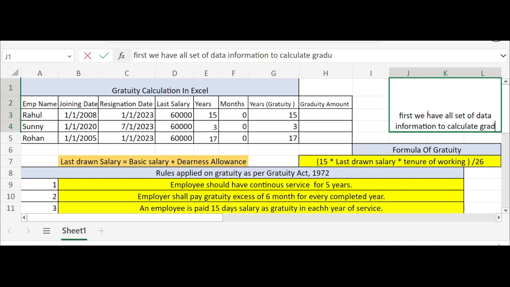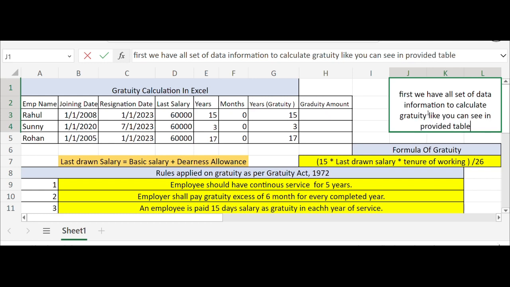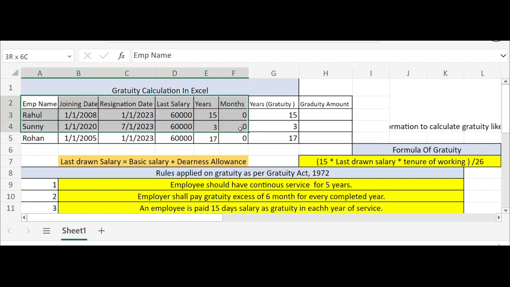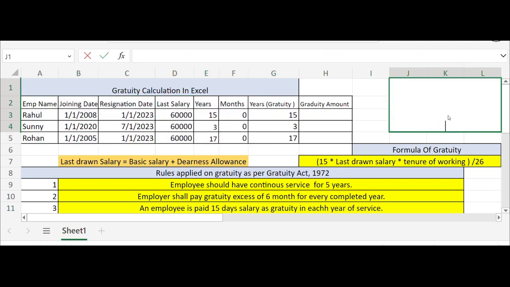amount, and if they have not given us the gratuity amount, we can ask them to give it as per the law. There are certain laws which encourage people to work for a long term, and if someone has worked for more than 5 years, the company or the employer should give them the long service award, which is the gratuity amount, when we resign from the organization.